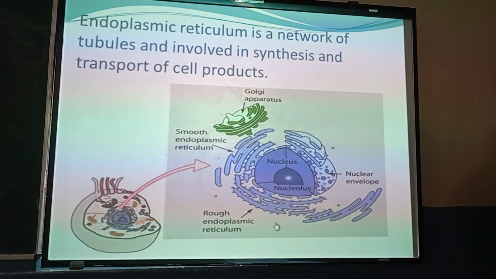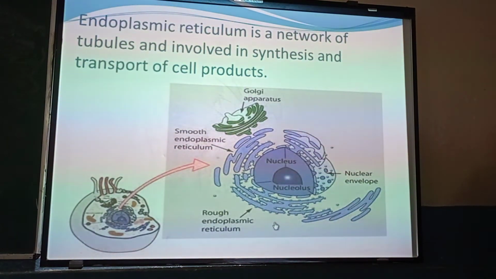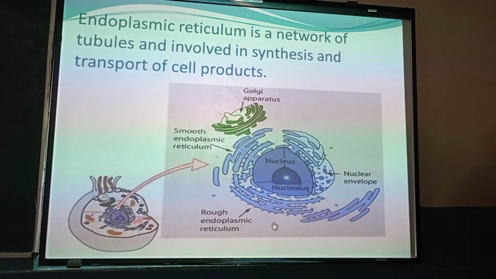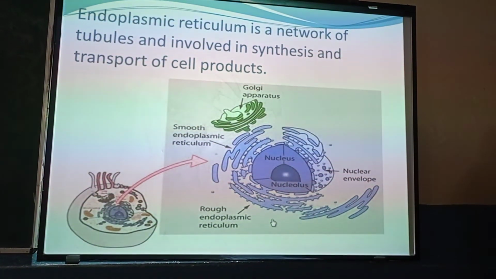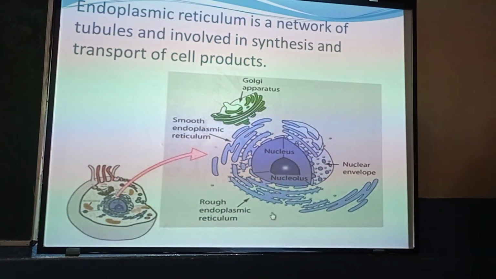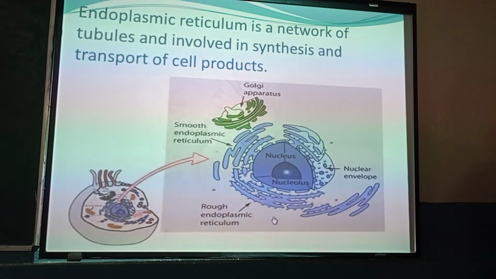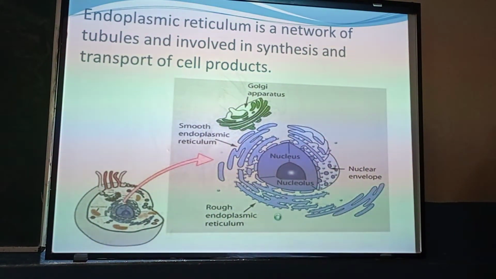So, the proteins and lipids produced are synthesized by the endoplasmic reticulum. Also, they serve as transport channels for materials to pass through. It means, from one part of the cell, if a material has to be transported to another part, it is transported through the endoplasmic reticulum.